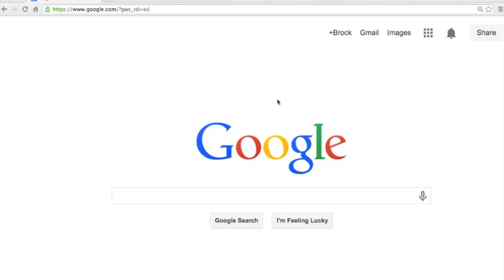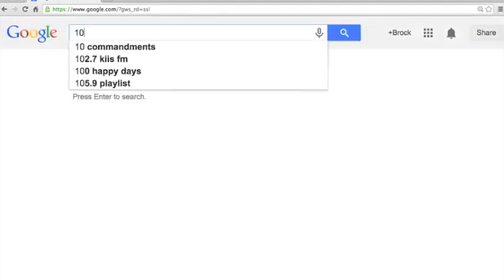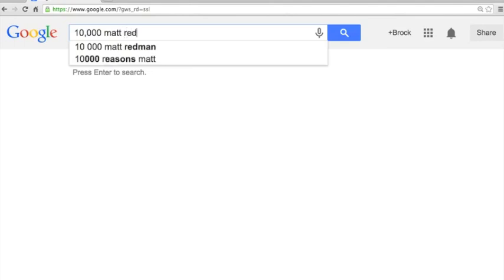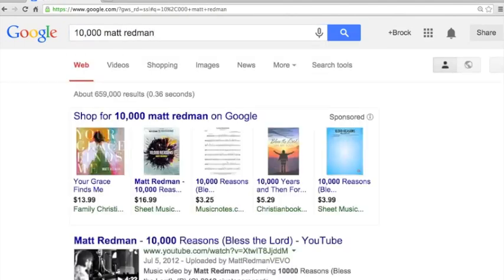So let's start with assuming that we are looking for a worship song. Let's say 10,000 Reasons by Matt Redman. And I'll show you a few different places where you can look for that type of information. So first, just do a general Google search and see what we come up with.